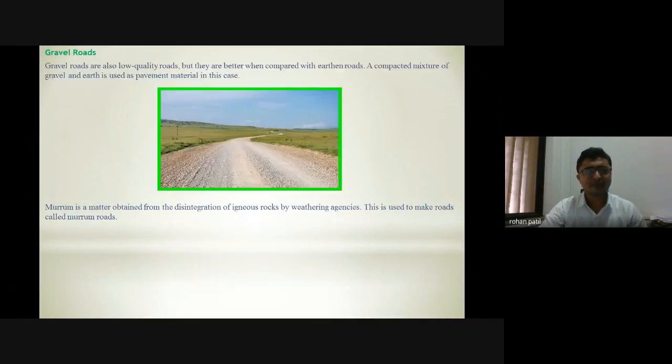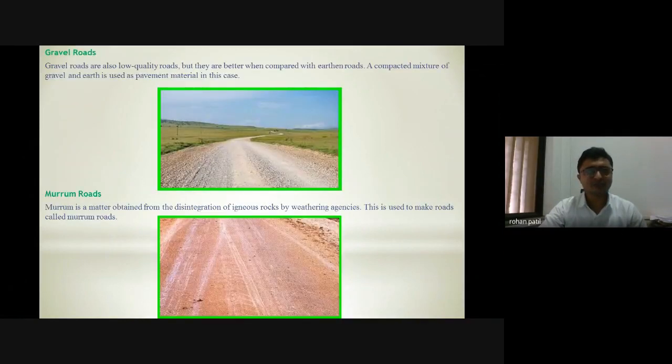Moving forward, we have gravel roads. Gravel roads are also of low quality, but they are better compared to earthen roads. A compacted mixture of gravel and earth is used as pavement material in this case. The surface course will be of earth, that is the naturally occurring soil in that area, with gravel, and it will be compacted well. So they are obviously better than earthen roads.